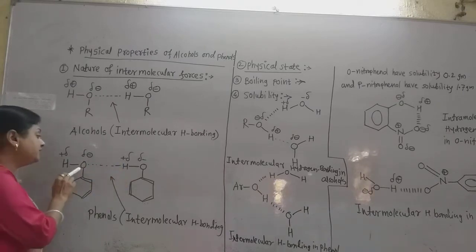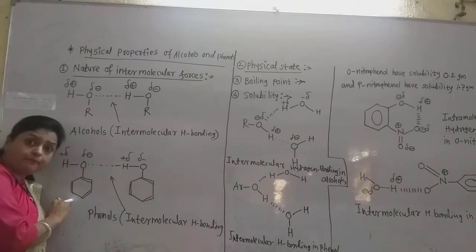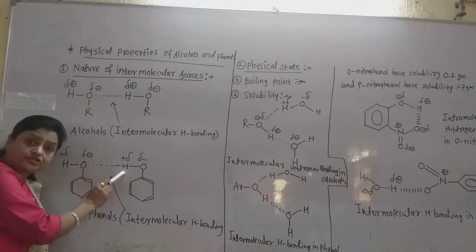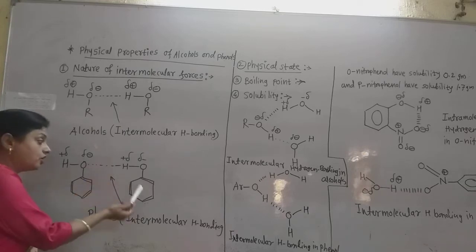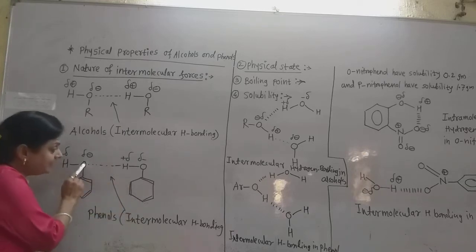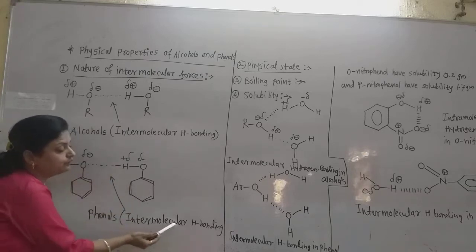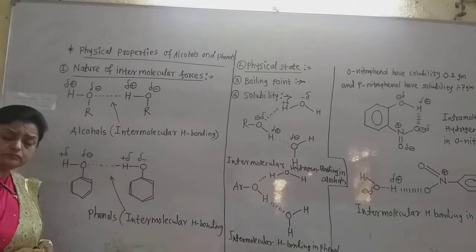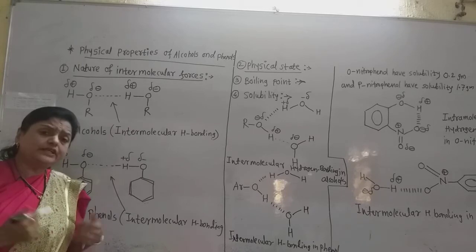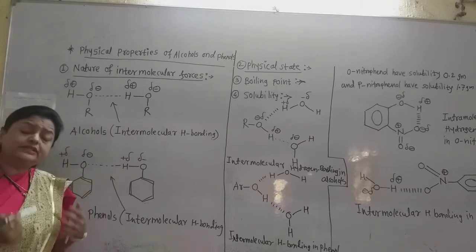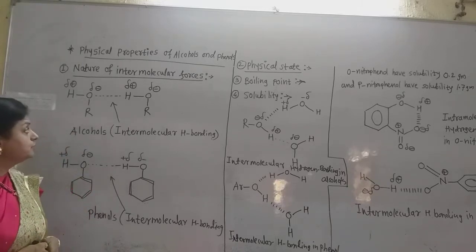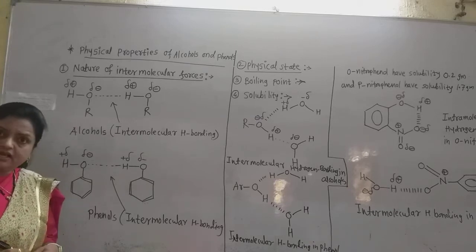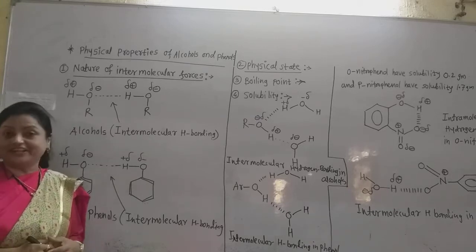So the negatively charged oxygen atom of one phenol molecule gets attracted by the positively charged hydrogen of the other phenol molecule. So there is intermolecular hydrogen bonding present in phenols also. And due to this intermolecular hydrogen bonding, their melting points and boiling points are higher.